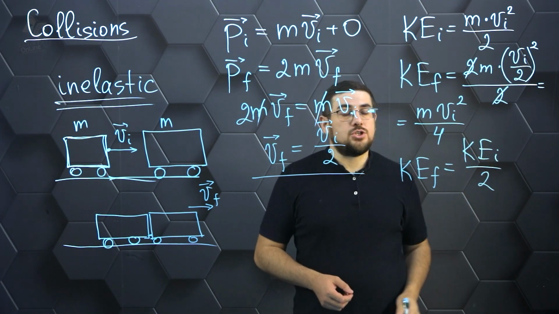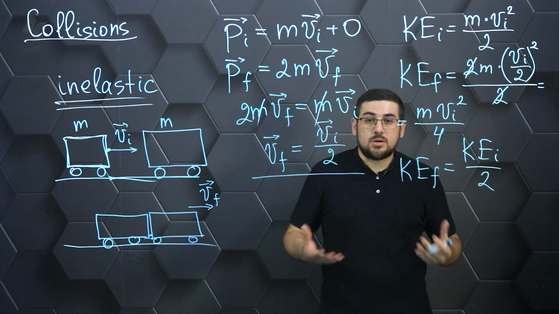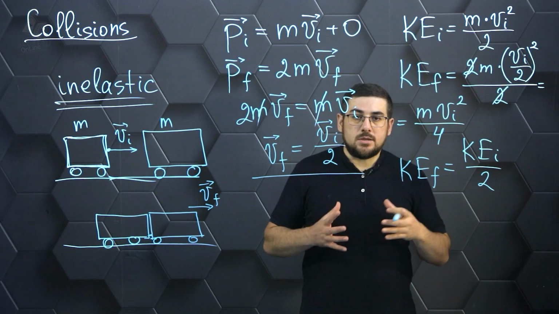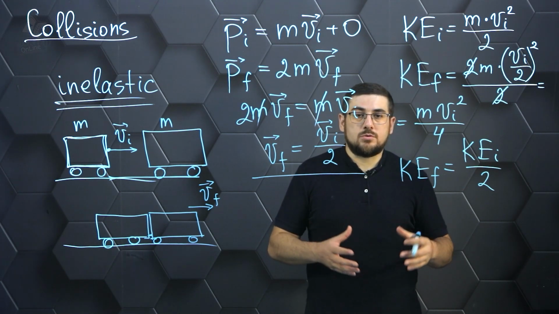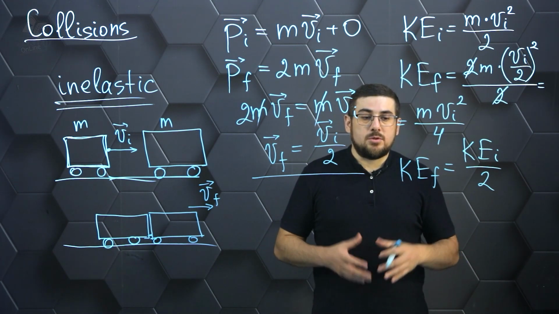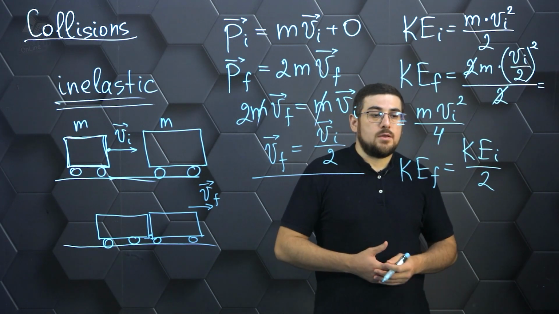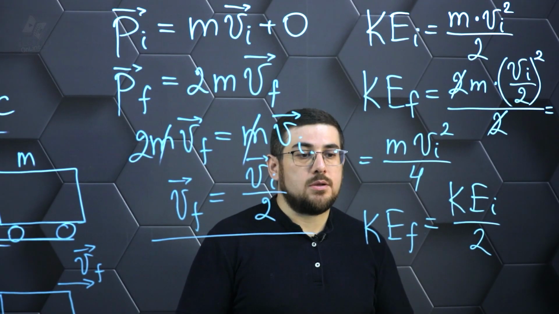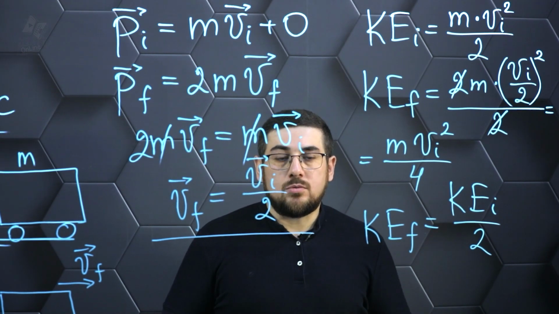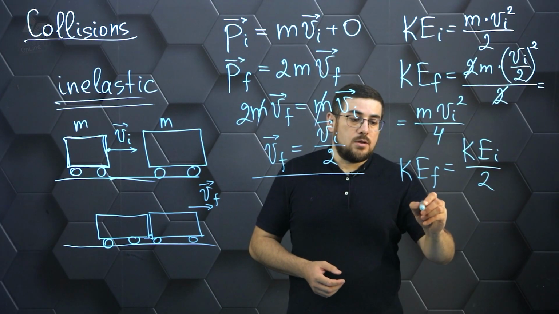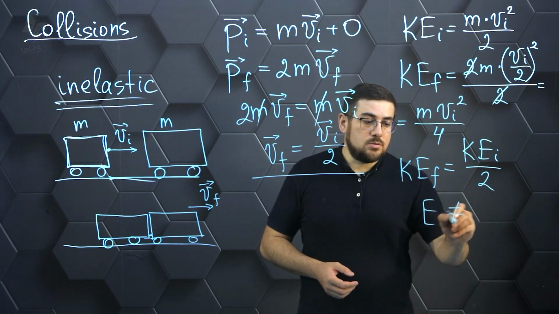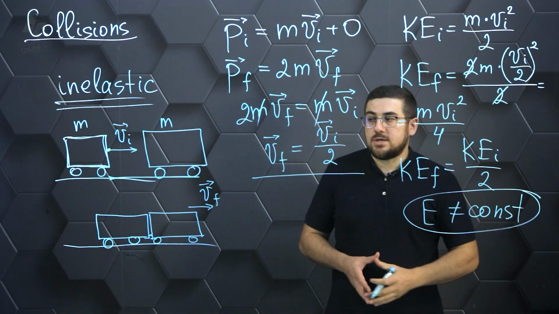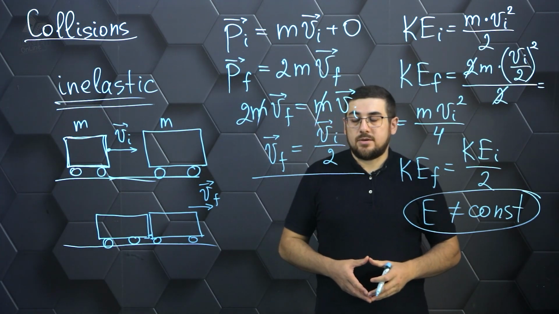of the initial energy. Why did this happen? Well, it turns out that in this kind of collision, some of the energy of the object's motion will be converted into other forms of energy, like sound or heat, deformation, or some other kind of energy that will take over that part of the energy. So if we're talking about the energy of this process, the energy in this case is not a constant. This must be taken into account when we talk about inelastic collision.